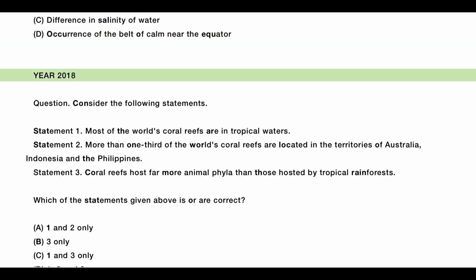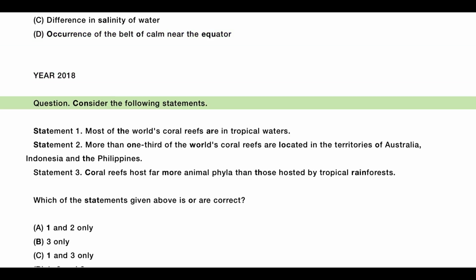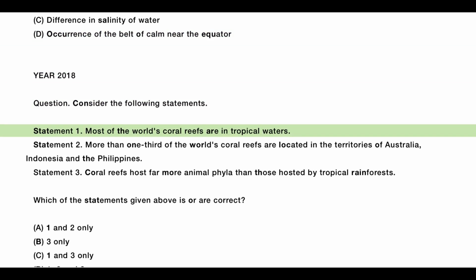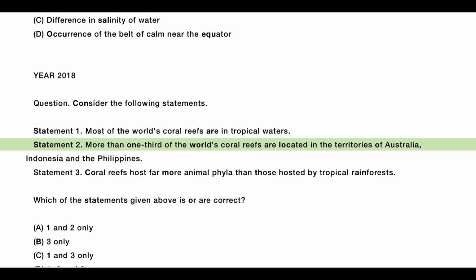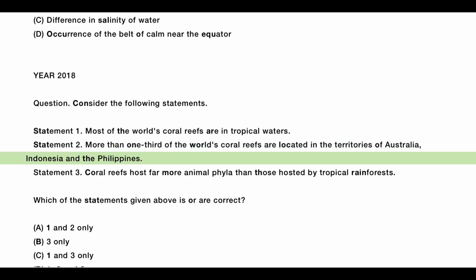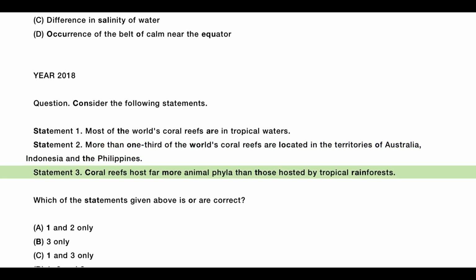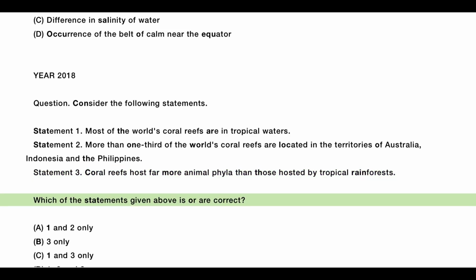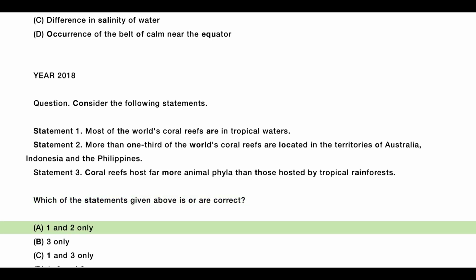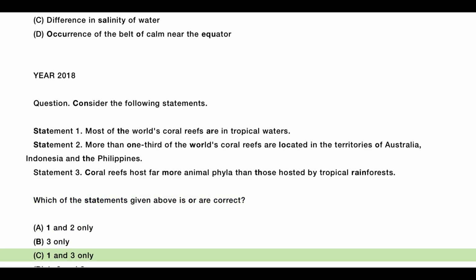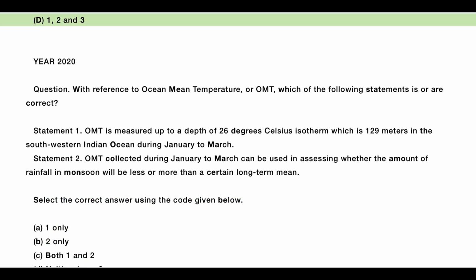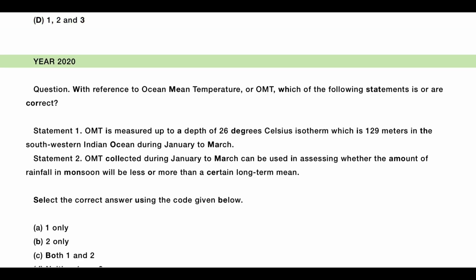Year 2018, Question. Consider the following statements. Statement 1. Most of the world's coral reefs are in tropical waters. Statement 2. More than 1/3 of the world's coral reefs are located in the territories of Australia, Indonesia and the Philippines. Statement 3. Coral reefs host far more animal phyla than those hosted by tropical rainforests. Which of the statements given above is or are correct? A. 1 and 2 only, B. 3 only, C. 1 and 3 only, D. 1, 2 and 3.